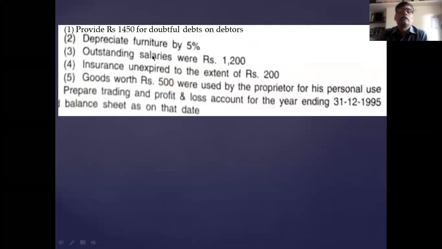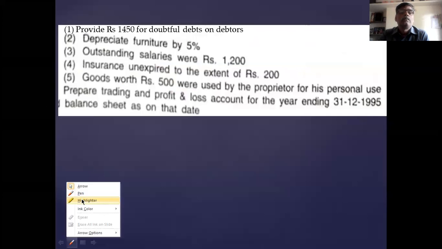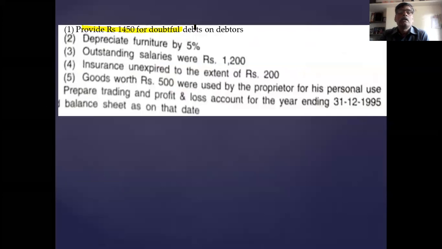Next come to the adjustments. Provision for doubtful debt goes to the P&L account. This is the P&L account item. Then deduct it from the debtors in the balance sheet. Depreciate furniture, P&L account, balance sheet. Outstanding salary, add in the salary in the P&L account and take to the balance sheet as outstanding salary.